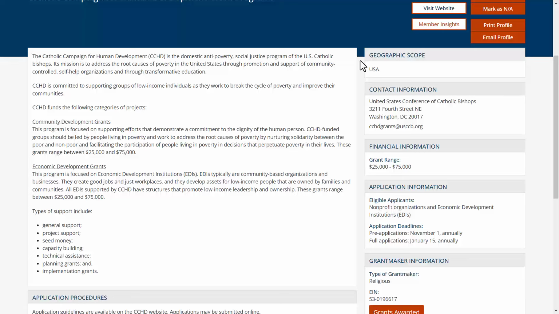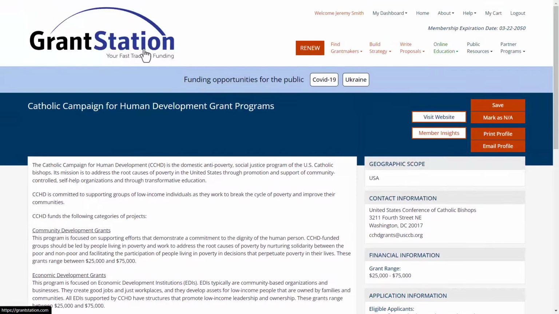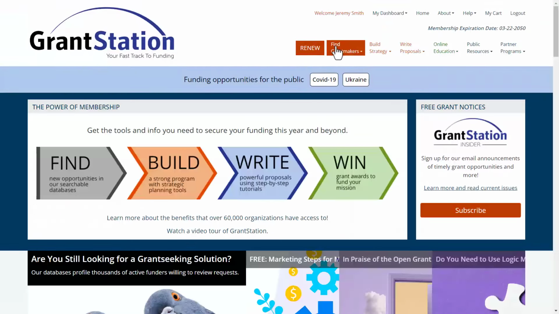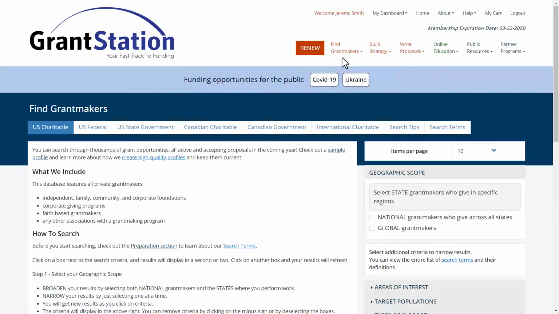However, our project, while originating in a faith-based organization, addresses a charitable or secular need to support the needs of adults with mental illness through a peer support program. So even though our organization is faith-based, we can broaden our search considerably by looking at different areas of interest and target populations that our project will impact.